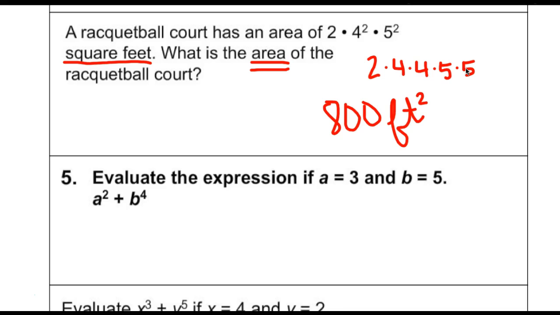Again, order is not important. What I personally did was found compatible numbers. 5 times 5 is 25. 25 times 4 is 100. That's pretty easy to work with. So then times 4 is 400, times 2 is 800. That gets me to 800 square feet.